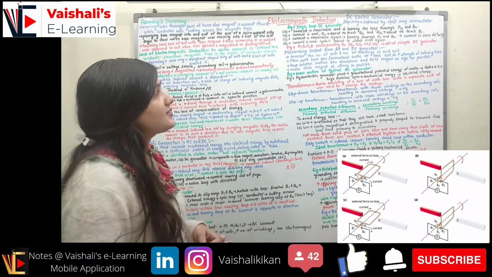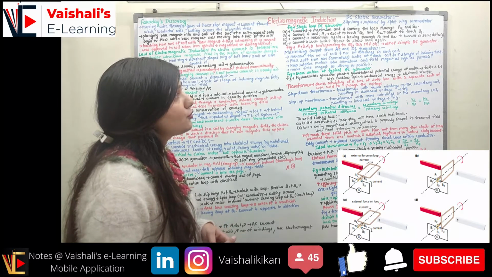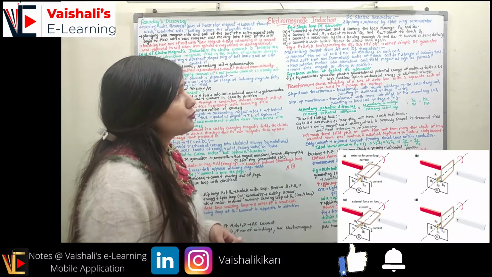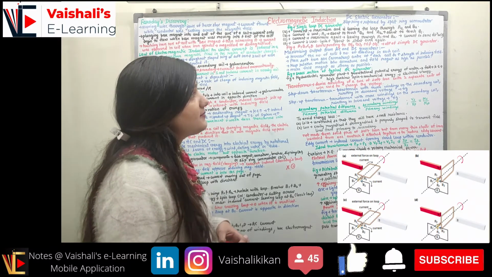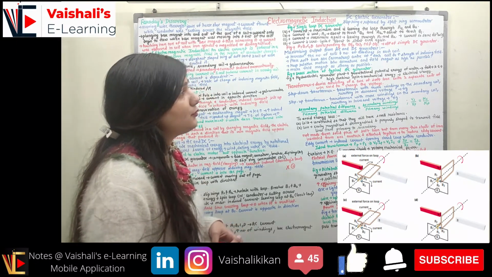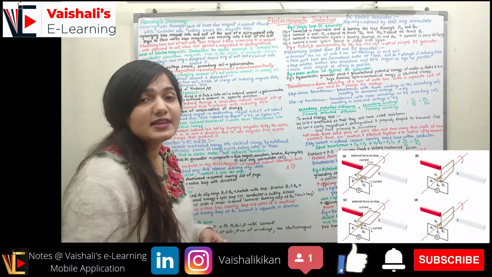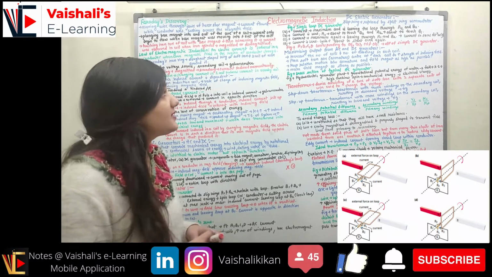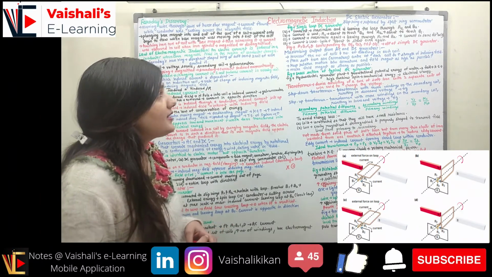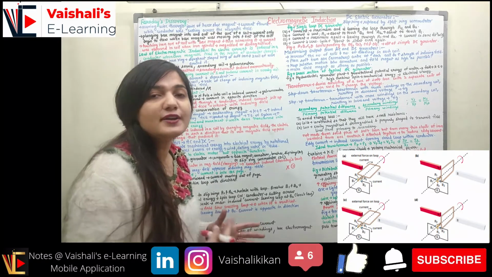In the second case, you can see the current is 0 and R1 is about to touch B2 and R2 is about to touch B1, right? In the third case, again the current becomes maximum leaving through R1 and B2, but the current's direction is the same as in A. You can see the circuit in this figure. You can see the direction of the current. It is the same as in part A. In part D, current again reduces to 0. The cycle is about to start over again.